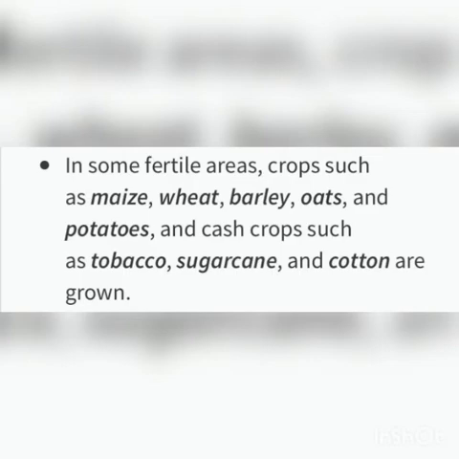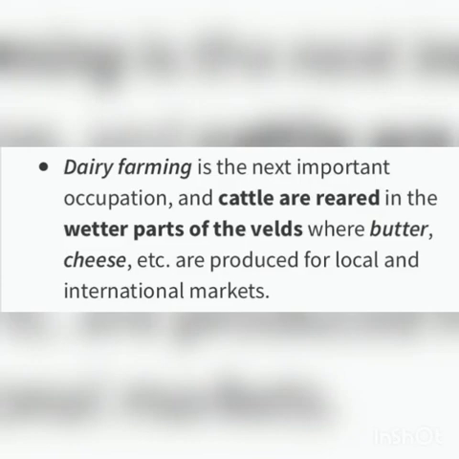In some fertile areas, crops such as maize, wheat, barley, oats, and potatoes, and cash crops such as tobacco, sugarcane, and cotton are grown. Dairy farming is the next important occupation, and cattle are reared in the wetter parts of the velds, where butter, cheese, etc. are produced for local and international markets.